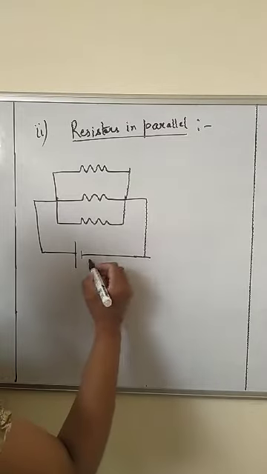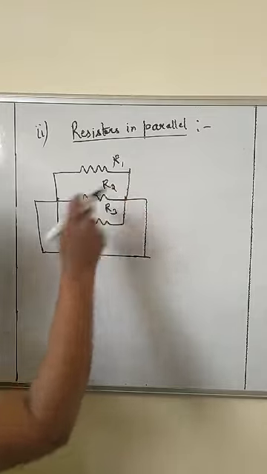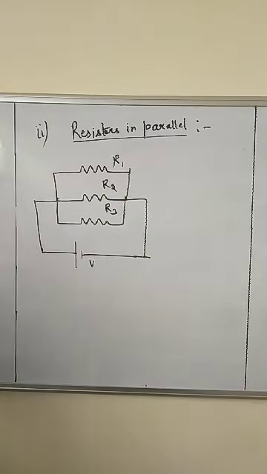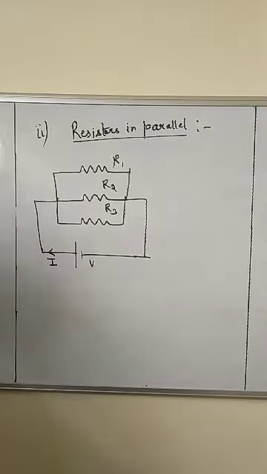This is a potential difference. This is R1, this is R2, this is R3. All three are connected in parallel. Clear? Now, current I will start flowing from the positive terminal of the battery.